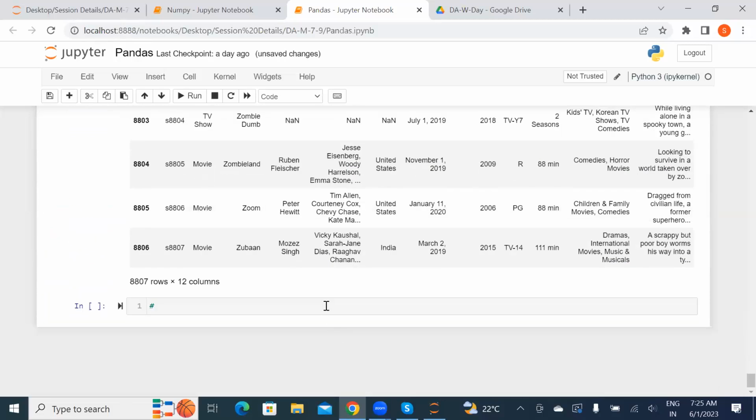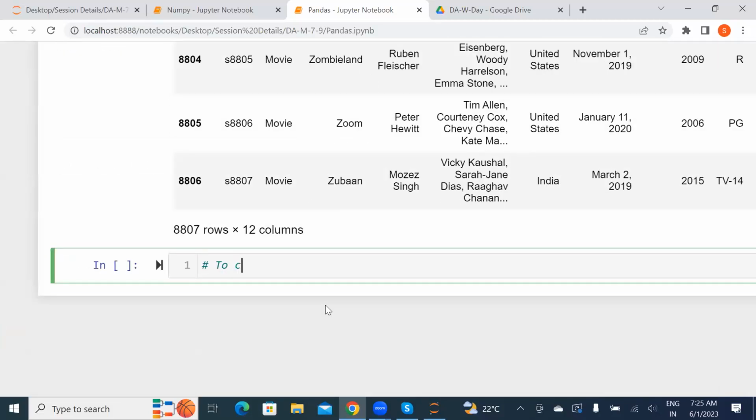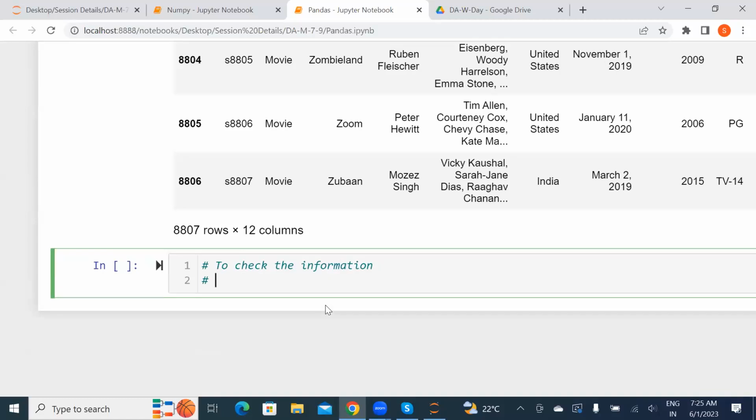Once we read the file, the first thing we need to do is check the information of the file. To check the information, we'll use the method called the info method. Saurabh, it is the same data; we could use the JSON file, just the way of loading is different. As we are working on data science and machine learning concepts, we'll use .csv. We are not using JSON files for that.